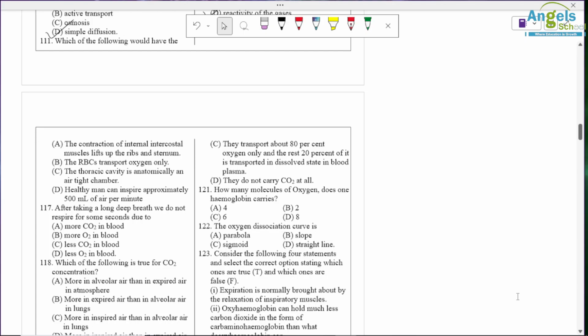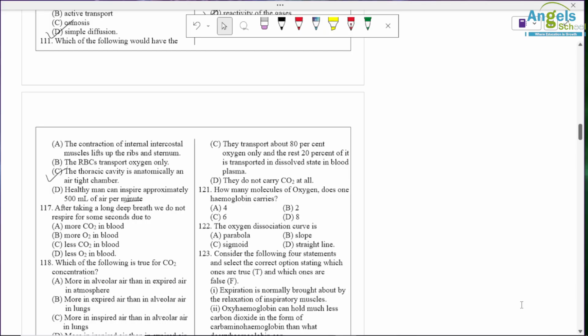Then RBCs transport oxygen only. Wrong option. Thoracic cavity is anatomically an airtight chamber, so it is the correct option. And a healthy man inspires approximately 500 ml air per minute, so it is not per minute, it is per breath. Okay, so option C is correct only.